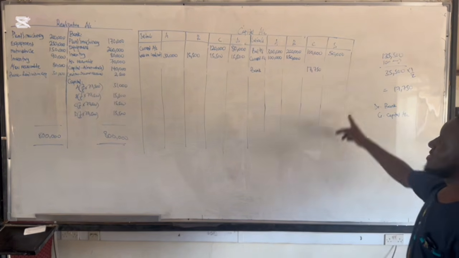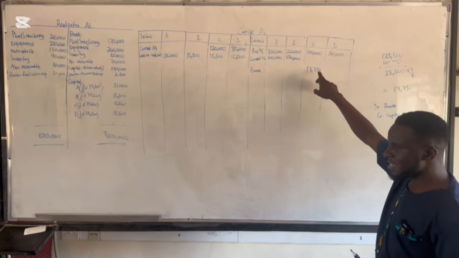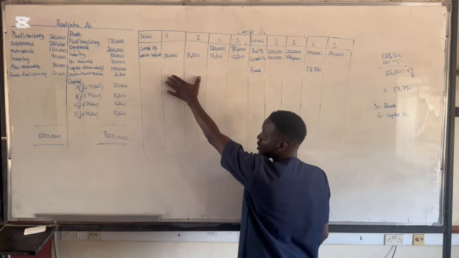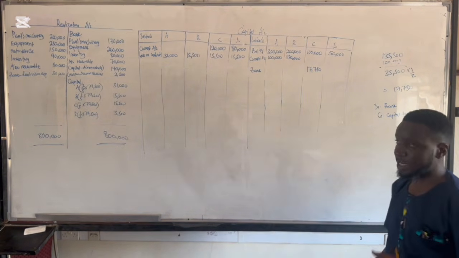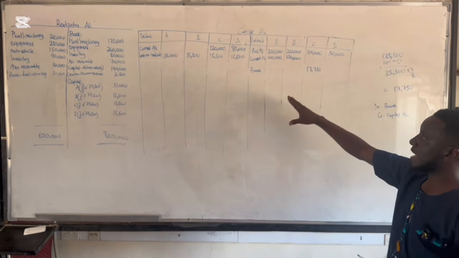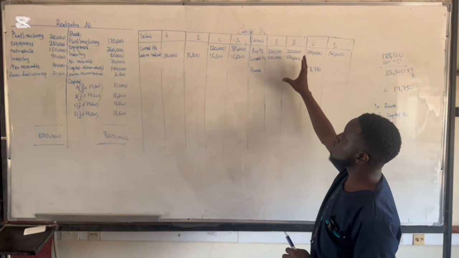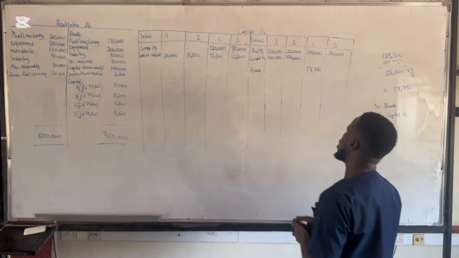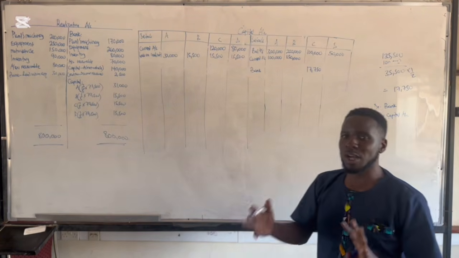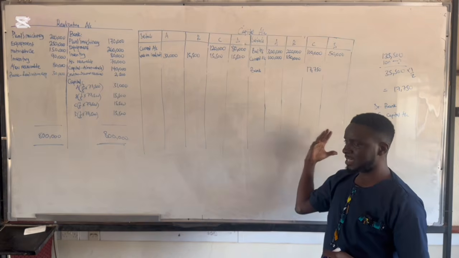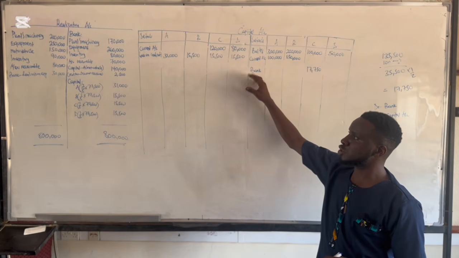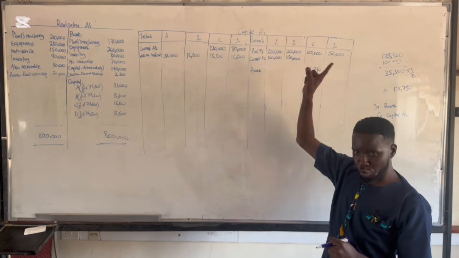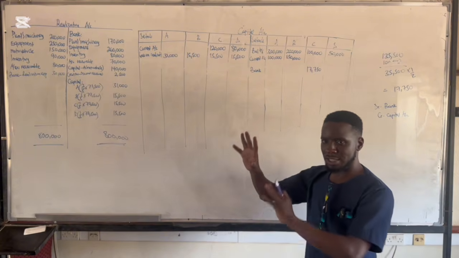So now the remaining balance, which is 17,750, is the amount of money that these two partners who are solvent are going to combine and pay. The solvent partners are supposed to combine from their capital balances and pay the deficiency of the partner who's insolvent. Now, once we are sharing this deficiency amongst the partners, they are not supposed to use their profit and loss sharing ratios. The partners use the capital contributions.